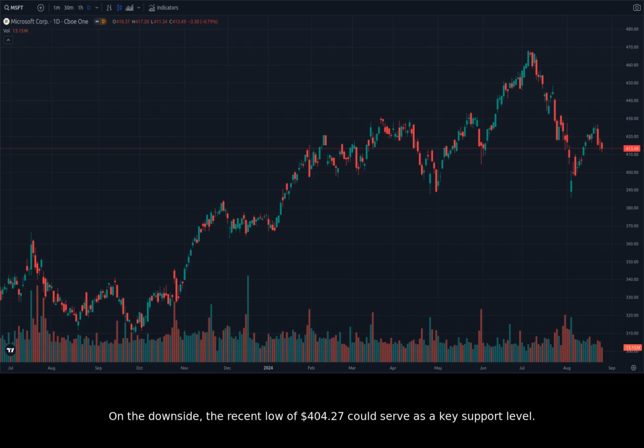On the downside, the recent low of $404.27 could serve as a key support level. If the price breaks below this level, it would be a bearish signal, potentially leading to further losses. However, if the price holds above this level, it could indicate a continuation of the bullish trend.